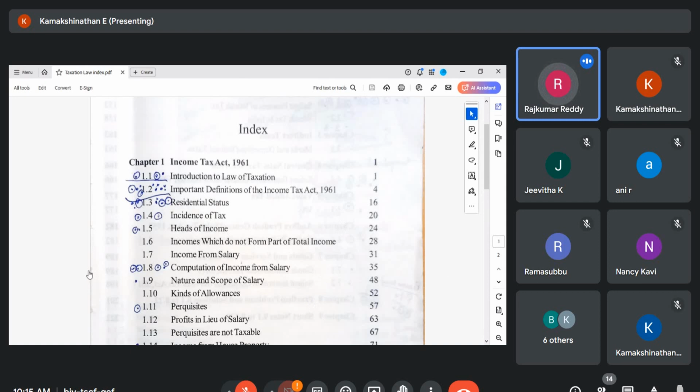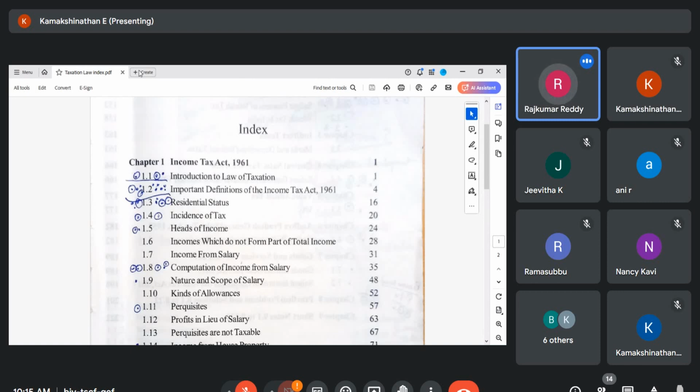In the Income Tax Act, person is called the assessee. Please remember, this word is more useful. You should not write anywhere person, assessee. You and me, whoever is paying income tax to the government, we are the assessees to the government. So assessee means any person. So you must be knowing the definition of a person. Person means individual, then HUF, then a company, association of persons, a cooperative society, any charitable trust. All these things are covered as a person.